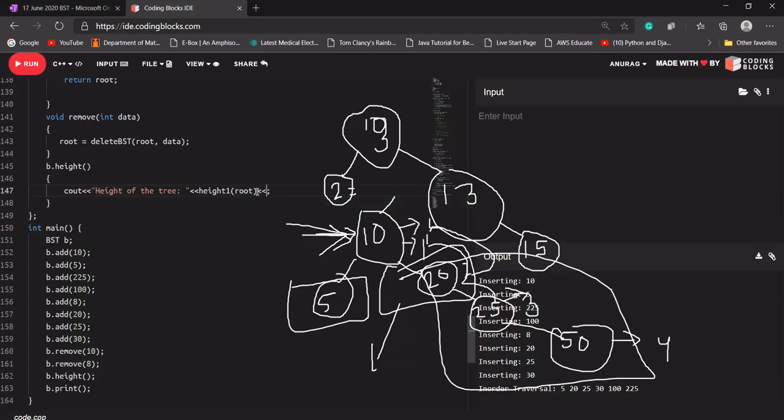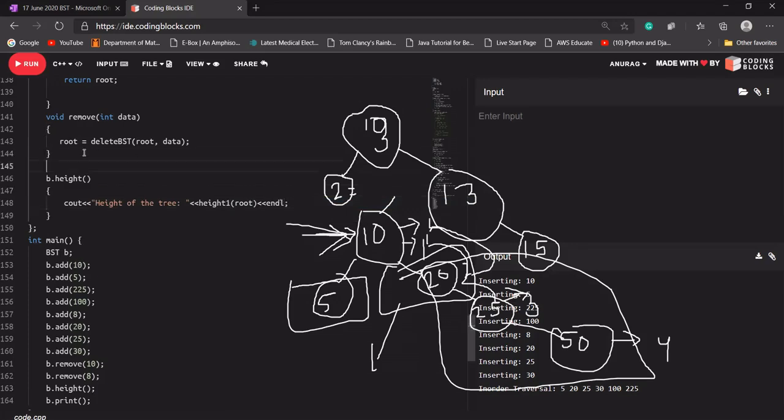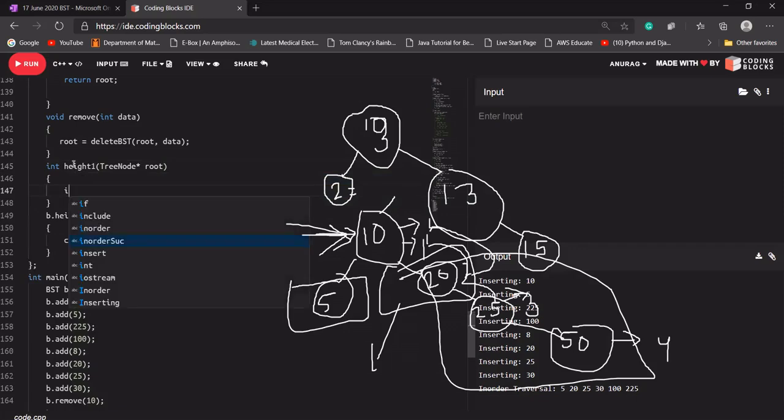Let me print my endl here. Okay, so let's quickly see how it will look. It will be int type because it will return an int variable. So int height, it will take the tree node root and it will check.